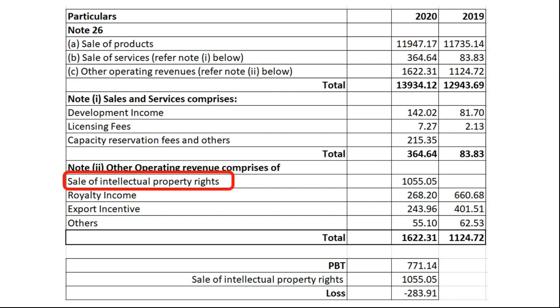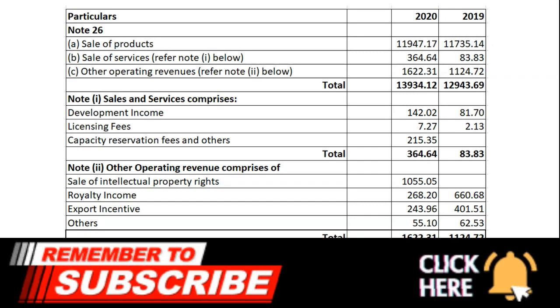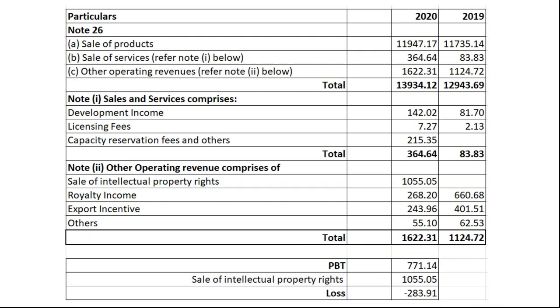This includes sale of intellectual property rights of rupees 1055 lakhs, which was not there in the previous year. Naturally, revenue generated from such an item can never be a part of core activities related to manufacturing of pharmaceutical products.